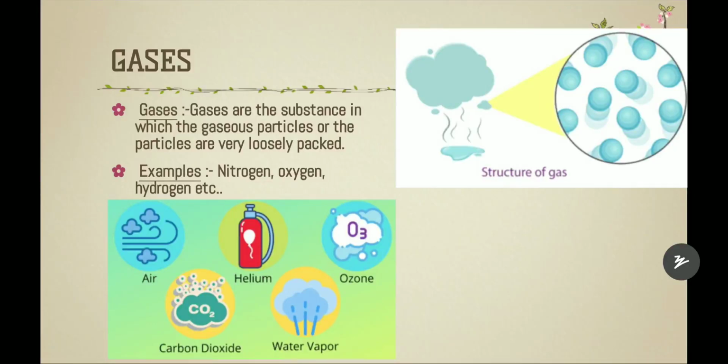If you see from industry, there's a gas blowout, right? Gas blowout will be coming, and you can see the particles, right? They will be so free in the air. We can't even see them properly, that much free they are. So air, helium, ozone, O3, and even carbon dioxide, CO2, water vapor, H2O, oxygen, O2, hydrogen, H2.